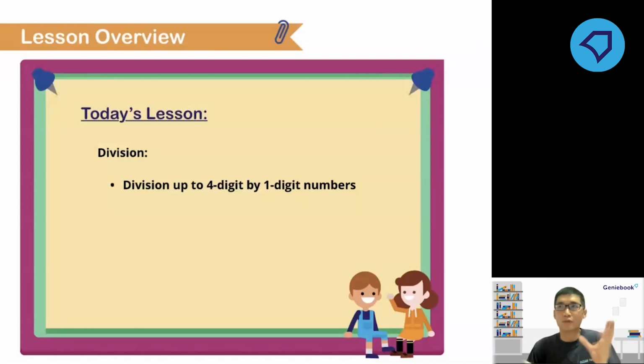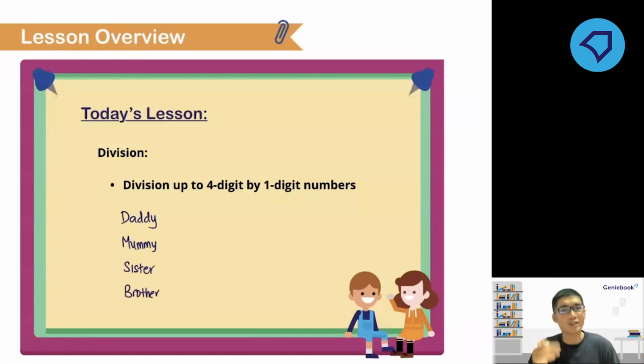What I usually teach my students about long division is to think about your family members. Why do I say think about your family members? Because who are the people in your family? You have your daddy, you have your mommy, then maybe your elder sister or your younger sister, and your younger brother or your elder brother.